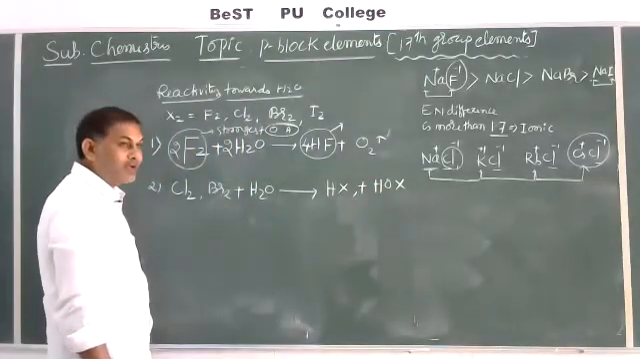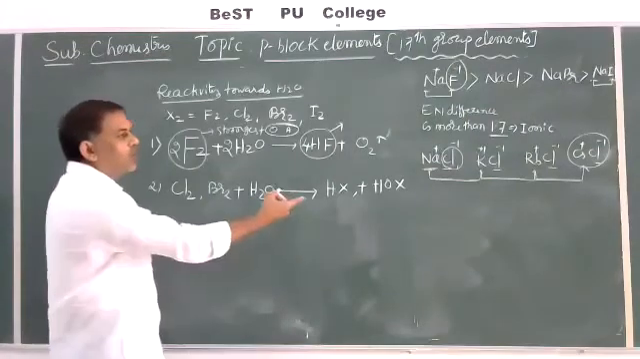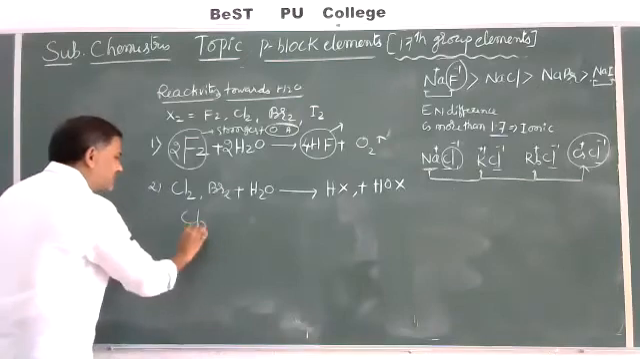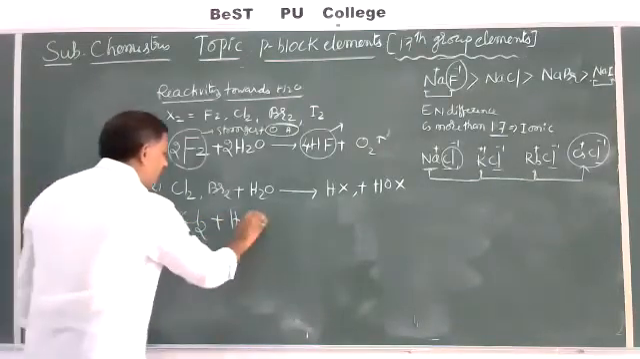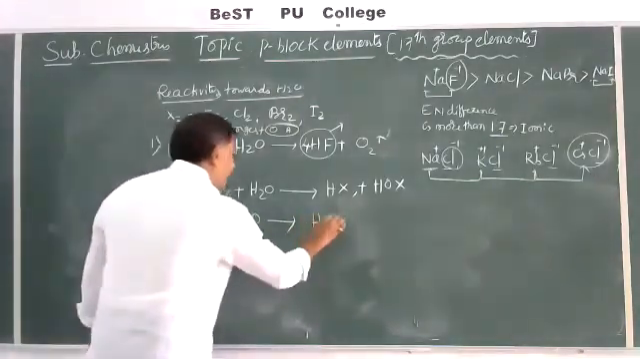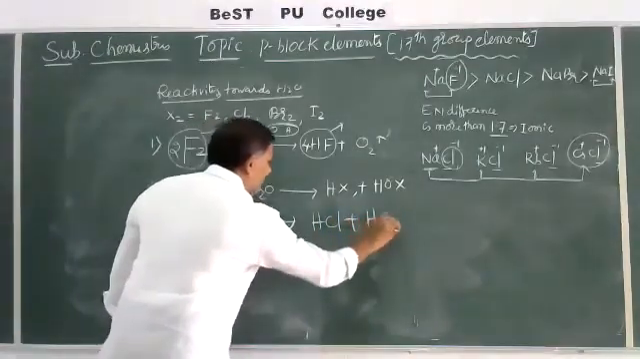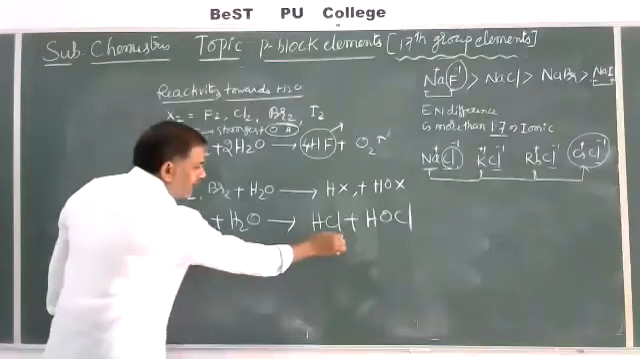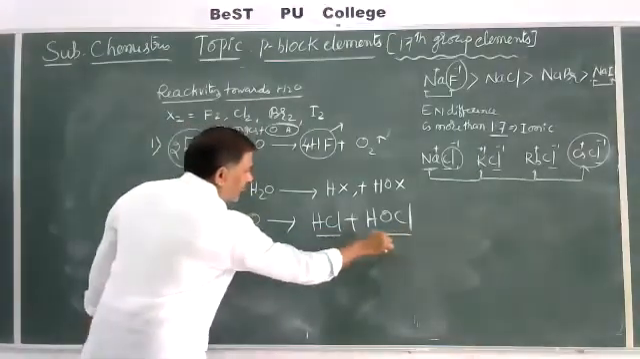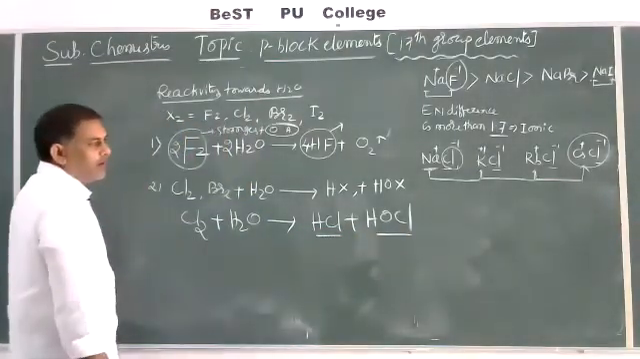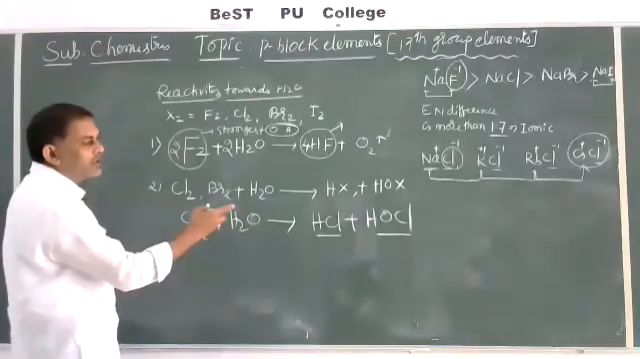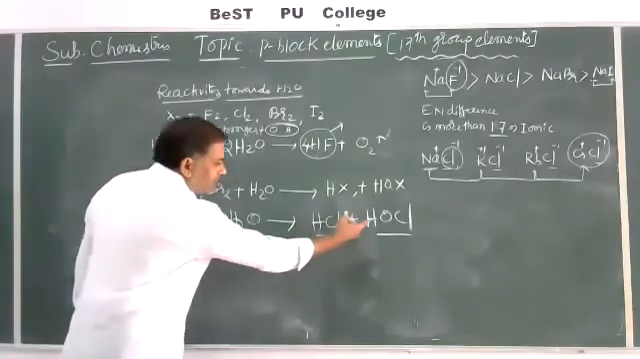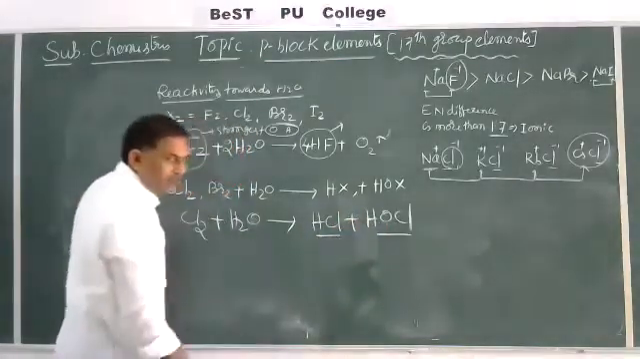Hypohalous acids, or oxohalides, halides. Here Cl2 reacts with water, giving HCl plus HOCl, and it also acts as an oxidizing agent. It gives 2 different products, HCl and HOCl: this is the hydrogen chloride, and this is the hydrogen oxychloride.